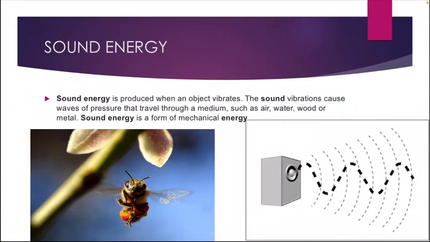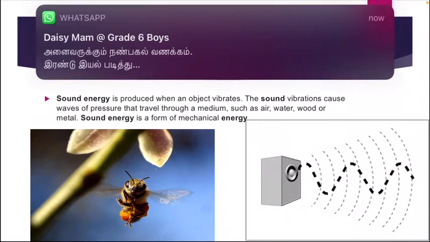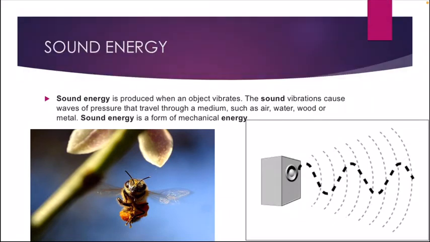Sound energy. When you see this buzzing bee around here, the sound is produced when an object vibrates. The sound vibration causes a wave of pressure that travels through a medium such as air, water, wood or metal. So sound energy is a form of mechanical energy.